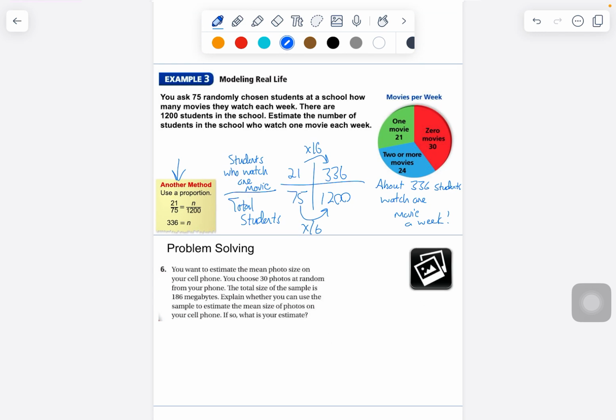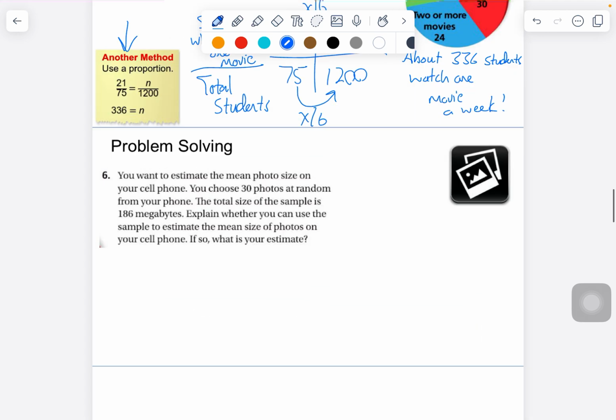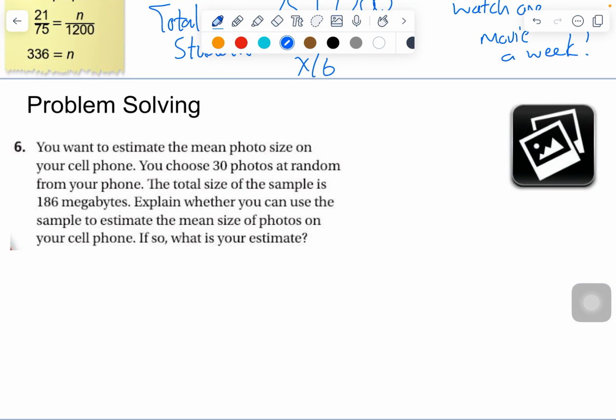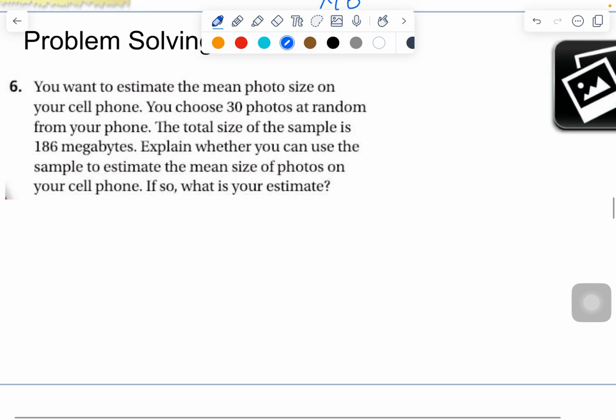All right, let's pause the video and you go ahead and do number 6 and press play when you're ready to go. Okay, I'm not going to go over how to do this, for time. I'm just going to tell you the answer, and then maybe if you have questions, we can talk about it when we get back. Can you use this sample? Yes, the answer key says you can use the sample.